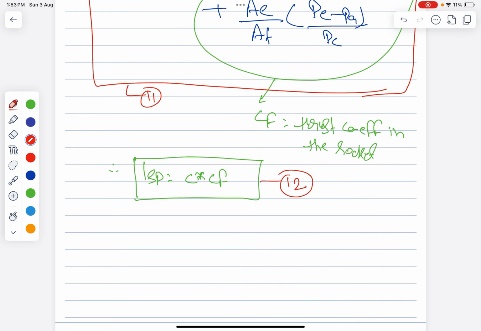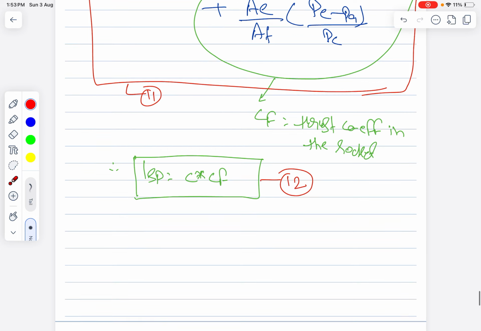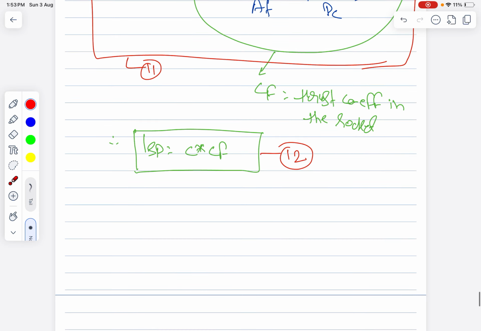Fine. So what you can do is, if in the question they give you C star, that means characteristic velocity, and if they give you ISP in Newton second per kg or second per kg, we'll see when we solve the question. Then they can ask what is the thrust coefficient. Of course you can find. So if they give 2 out of 3, you can find the other one, right?